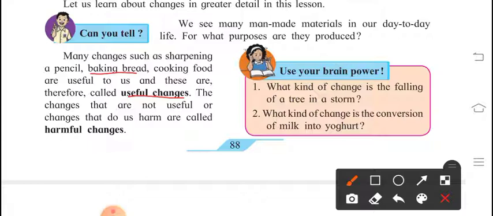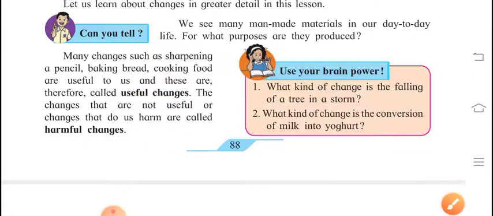If there is a question, write down useful changes and harmful changes. So you should know what is useful and what is harmful. Harmful changes are changes through which we get harm. Sometimes such types of changes are called harmful changes. What are the harmful changes? Can you give me any example of a harmful change? Spoiled food. If you eat spoiled food, then obviously your stomach will have pain and a few problems, so that comes under a harmful change, right?